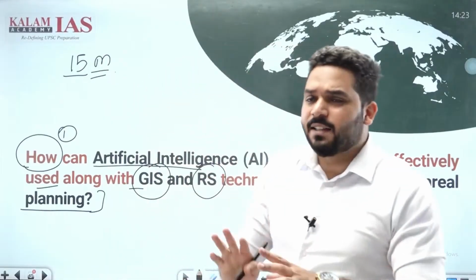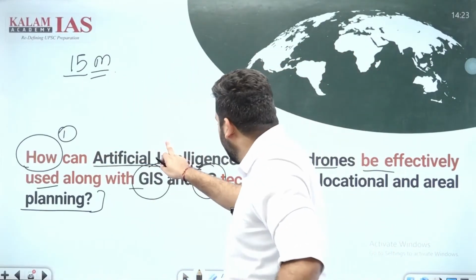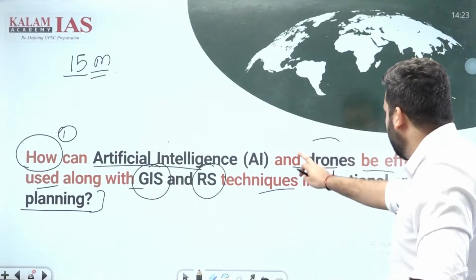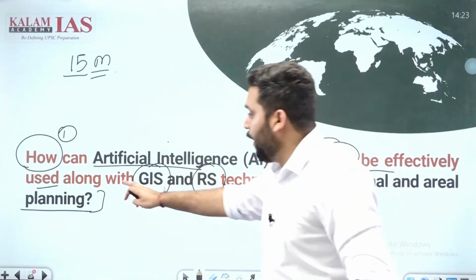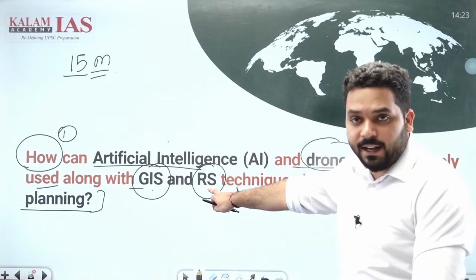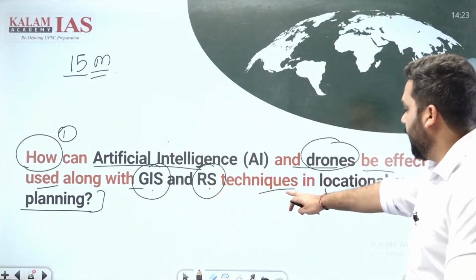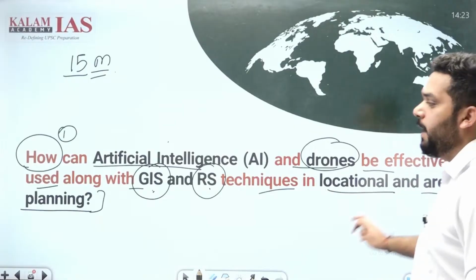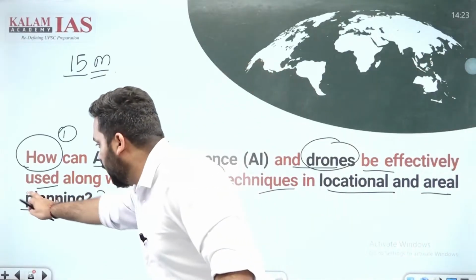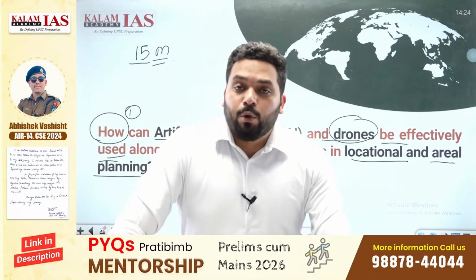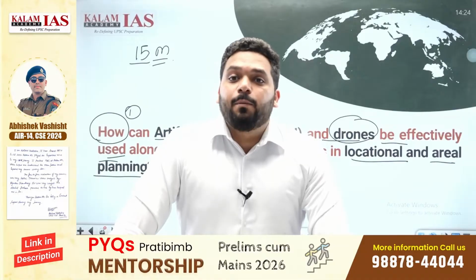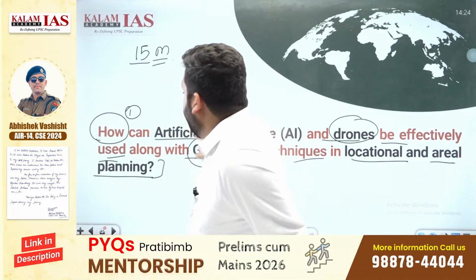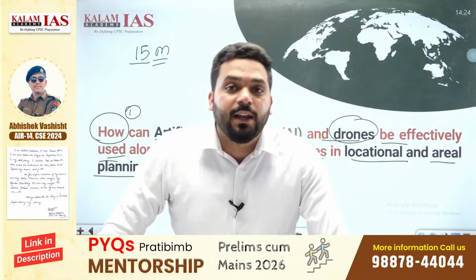Okay, आसान भाषा में कैसे AI and drones be effectively used along with GIS and RS, remote sensing techniques, geographical information system and remote sensing techniques in locational and aerial planning. ये कोर थीम है, लोकेशनल और एरियल प्लानिंग के लिए AI and drones along with GIS and remote sensing किस तरह से यूज कर सकते हैं, how can effectively used for regional and aerial planning.